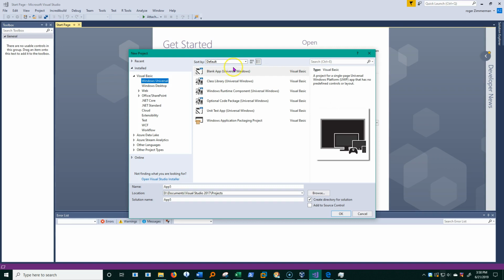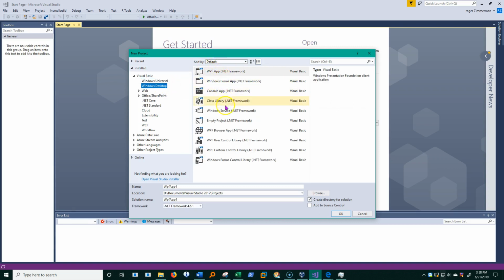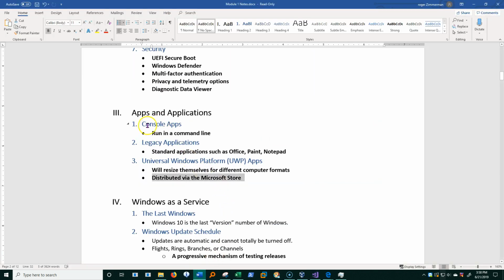So this is kind of a totally new type of apps. Now I'm going to tell you that there are other types of apps as well, these WPF apps and so on, that I'm not going to look at. But I did want us to understand at least those three app types, which are the most prevalent ones that you're ever going to be seeing or dealing with today on your Windows 10 machine.